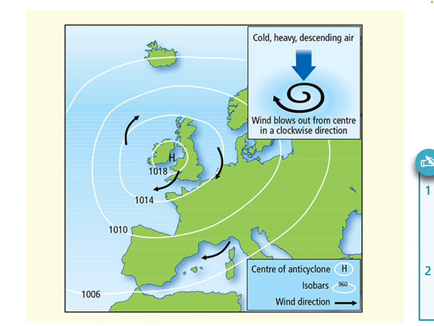So remember, with an anticyclone, the pressure is high. You get little or no winds. If there are any winds, they blow from the centre out and they blow in a clockwise direction. Very little cloud forms because it's holding onto the water vapour, and you get very dry, settled, calm conditions.